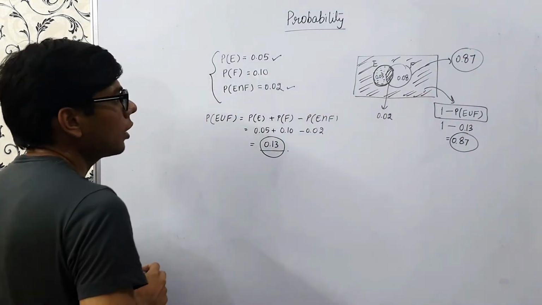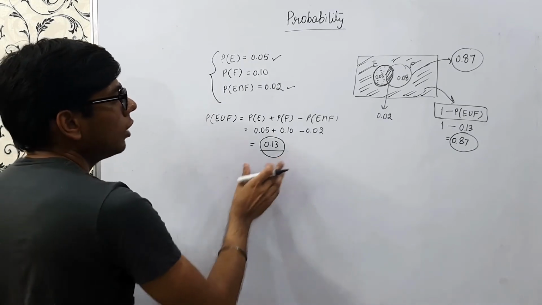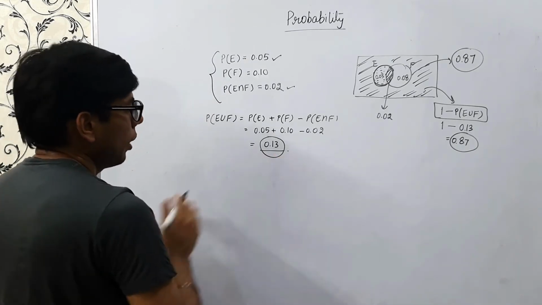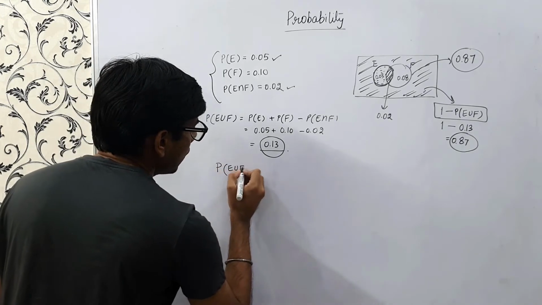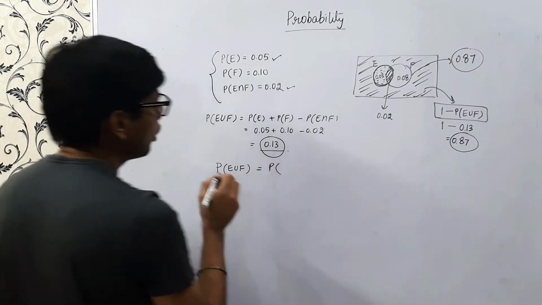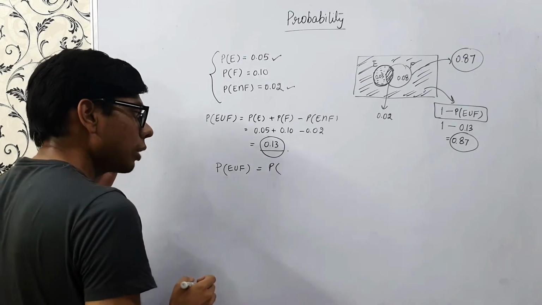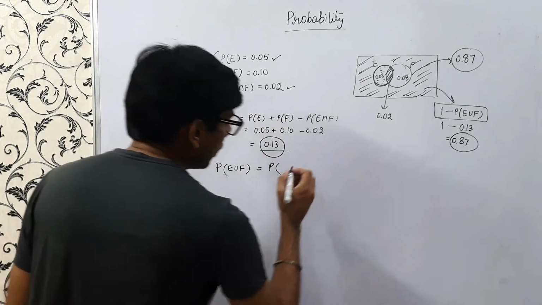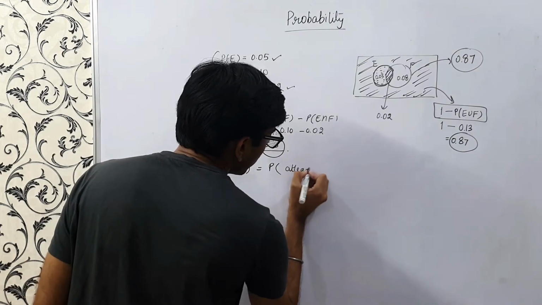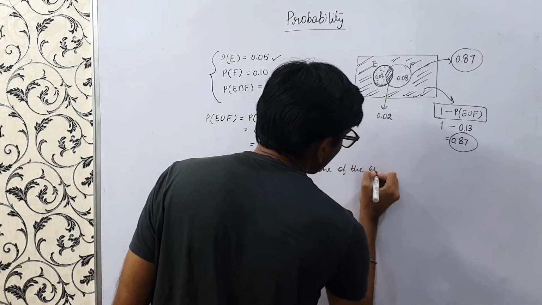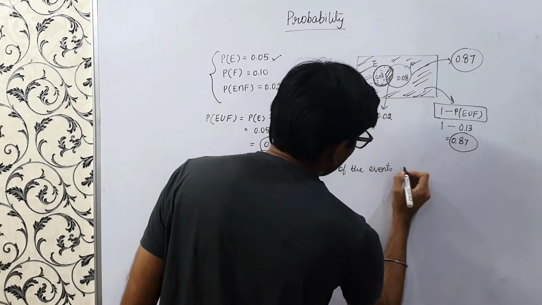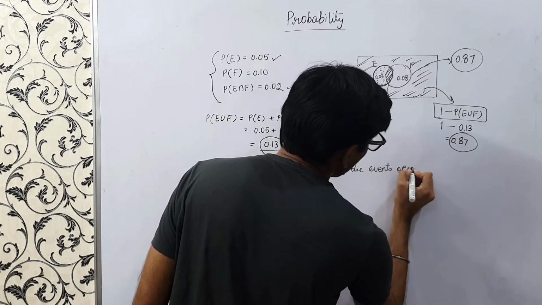So we'll see how in these terms we just mean P of E union F. What does that mean? It means that at least one of the events occur, right?